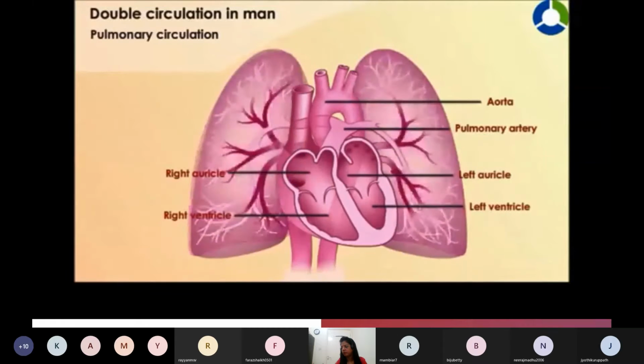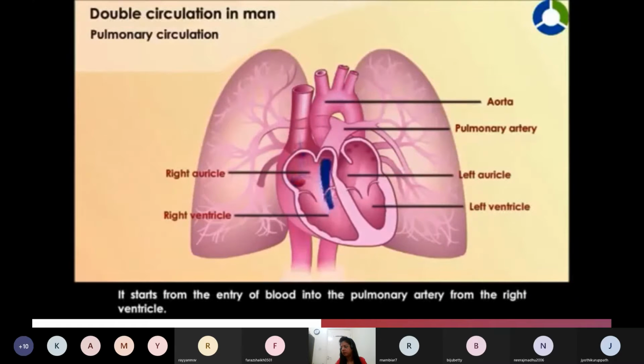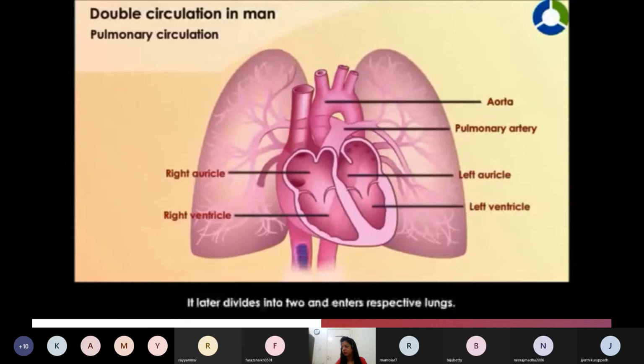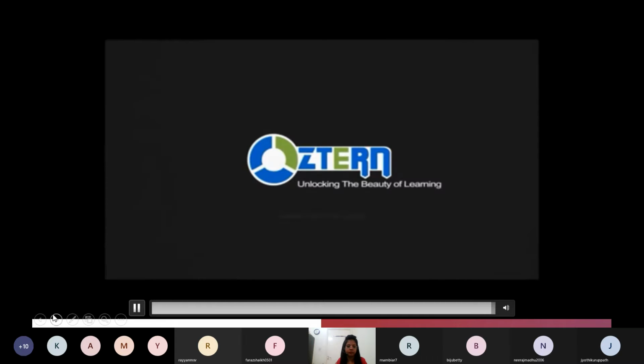Pulmonary circulation. Pulmonary circulation is related with lungs. It starts from the entry of blood into the pulmonary artery from the right ventricle. It later divides into 2 and enters respective lungs. In the lungs, blood is oxygenated and brought back to the heart through pulmonary veins.